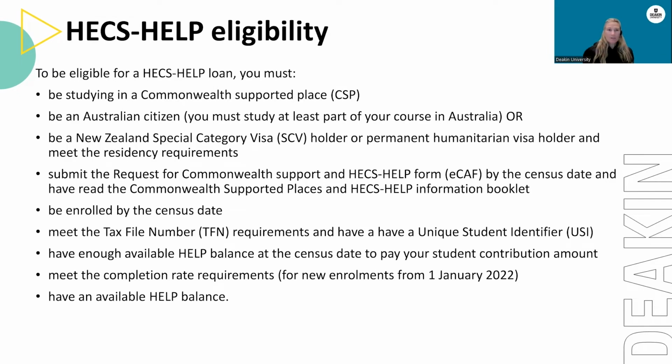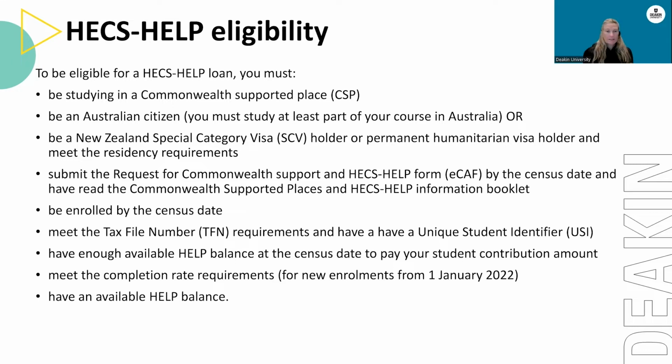So, HECS Help eligibility. To be eligible for a HECS Help loan, you must be studying in a Commonwealth supported place, be an Australian citizen and meet the residency requirements, which means you must study at least part of your course in Australia, be a New Zealand special category visa holder or permanent humanitarian visa holder and meet the residency requirements, submit the request for Commonwealth support and HECS Help form, the ECAF, by the census date, and have read the Commonwealth supported places and HECS Help information booklet.